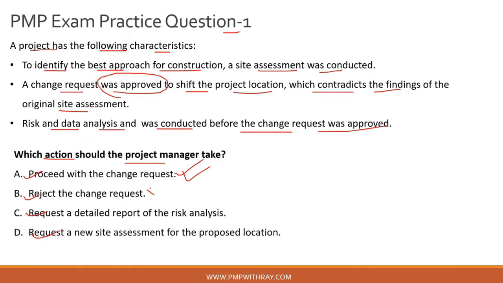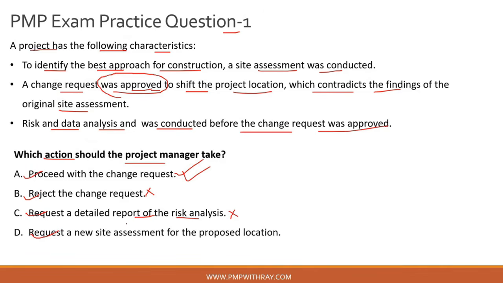Of course, you cannot reject the change request. That is totally an outright, let's say, felony in terms of general project management. Let's say option C, request a detailed report of the risk analysis. You can do that, but that doesn't change anything because the change request has already been approved, guys. Okay, if it is approved, you have to ensure that it has followed through the right procedures, right approval channels, right escalation matrices, etc., etc. And that is why option C is also incorrect.